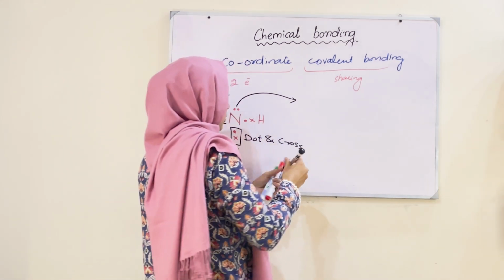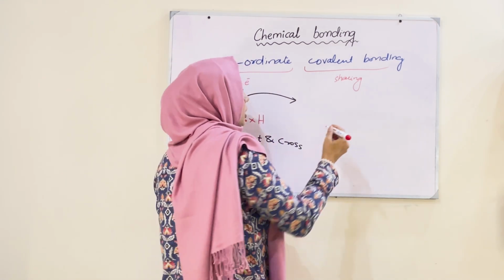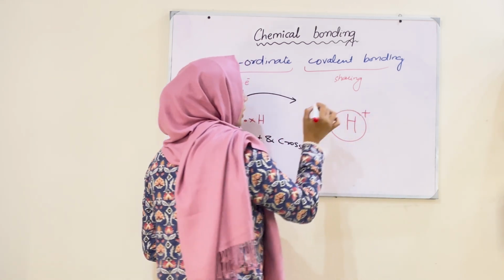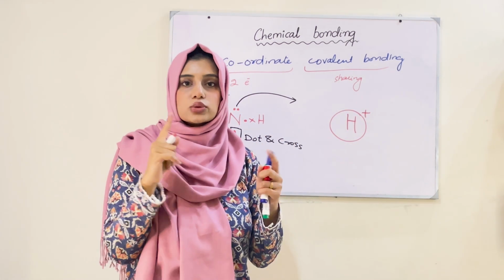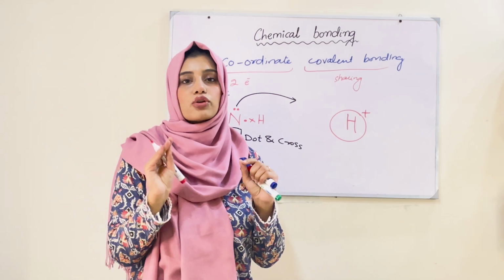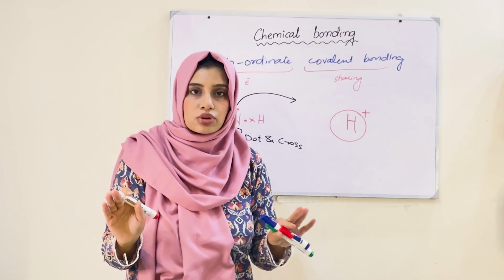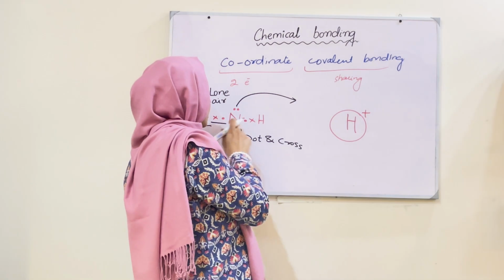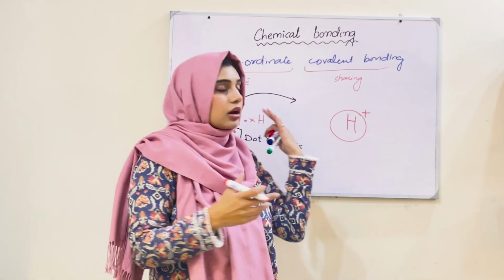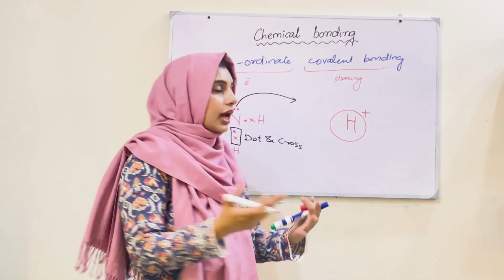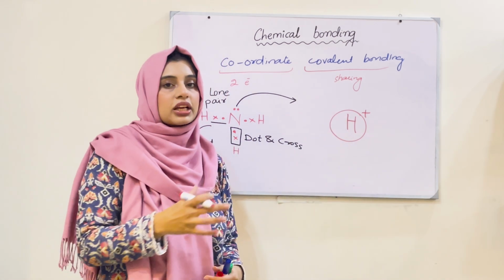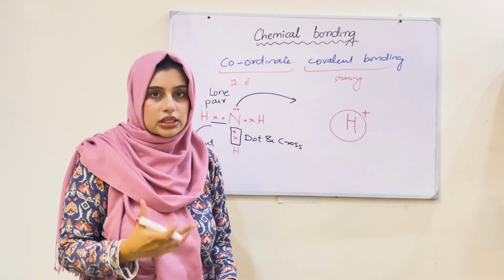Now we have a hydrogen ion, H plus, which has no electron in it. Hydrogen has 1 electron. After donating that 1 electron, hydrogen is deficient of 2 electrons and there is no electron in hydrogen. So this whole NH3 will give its lone pair, and when it gives this lone pair to this hydrogen, it is forming a coordinate covalent compound.